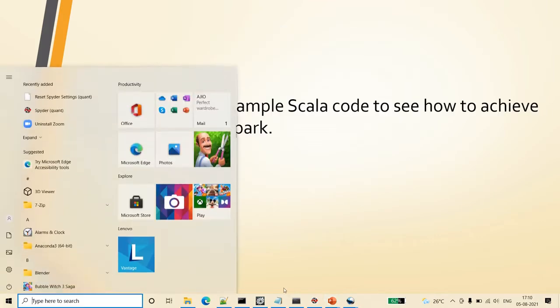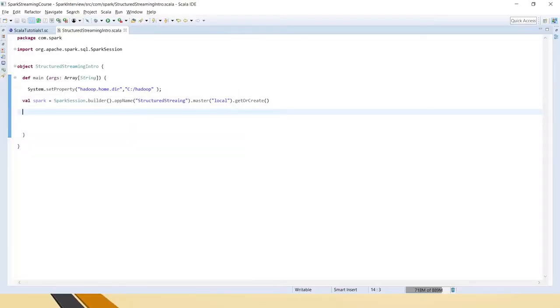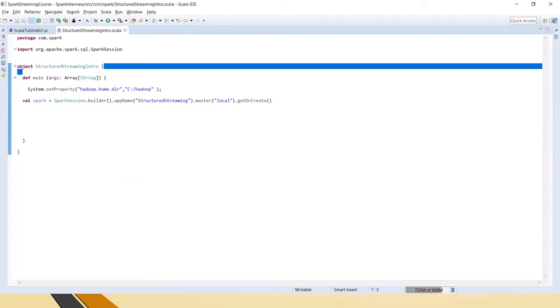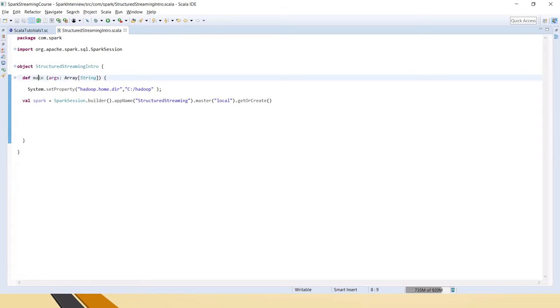Now let's look into some sample code. First we will start with a very simple example, where we will read CSV files and stream the files into the console. I have created a Scala object, defined the main method, and created the Spark session.